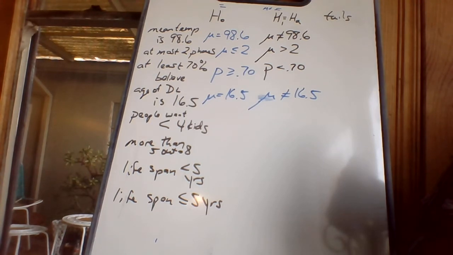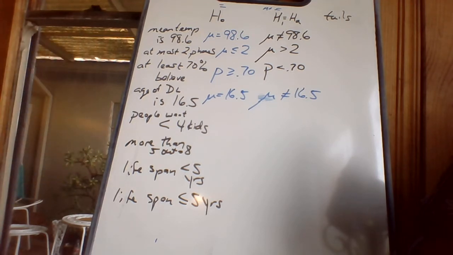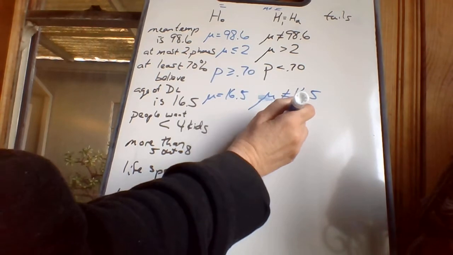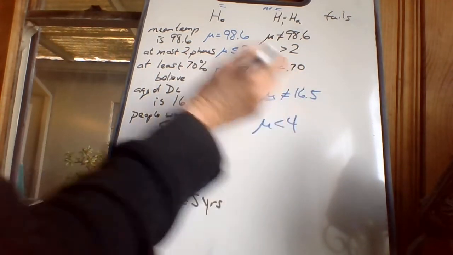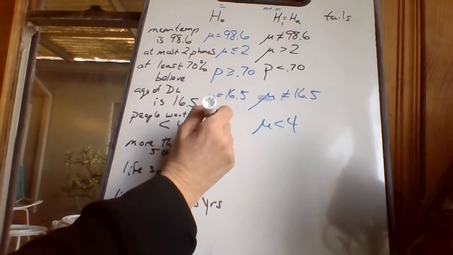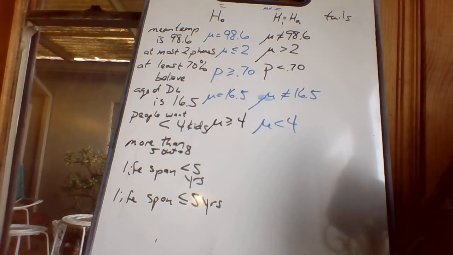People want less than 4 kids. Oh, it's written right in the problem right there. Less than 4 kids. Okay. Well, it doesn't have an equal sign. So it's supposed to go over here. They didn't say an equal sign. I'm not allowed to write one. And if it doesn't have an equal sign, it has to go in that H1 column. Even though it's what they said, it's going in that column.